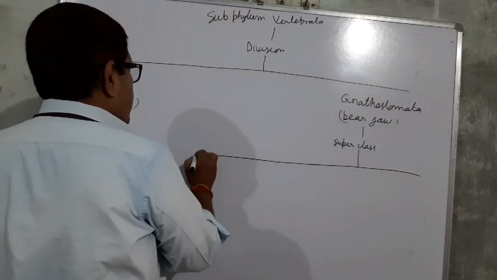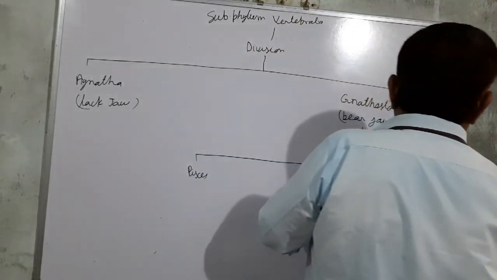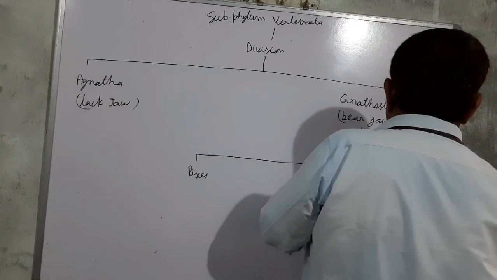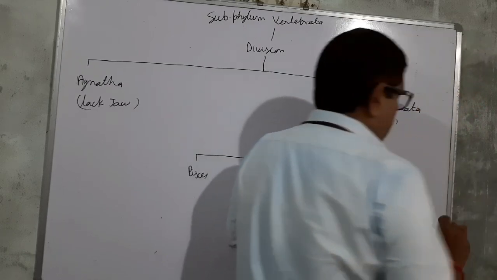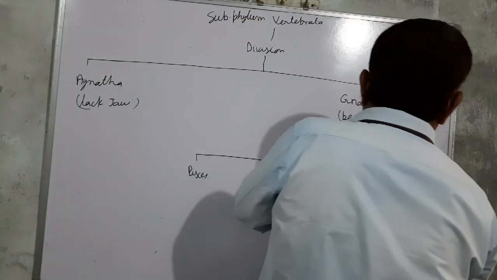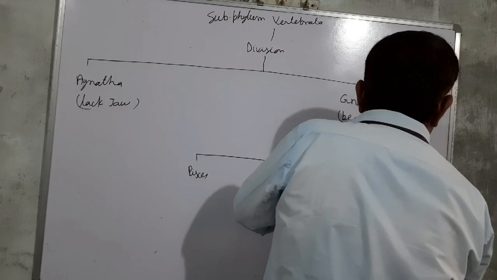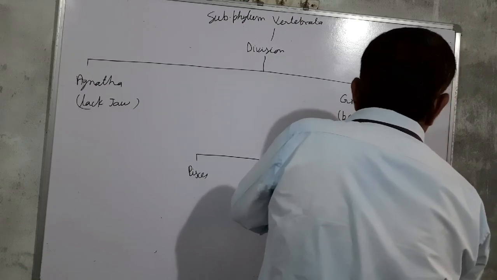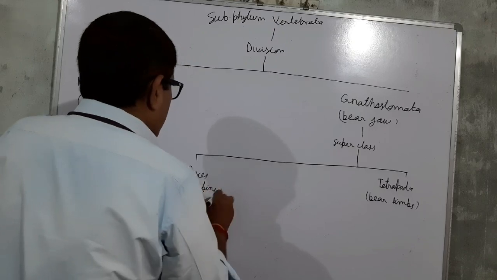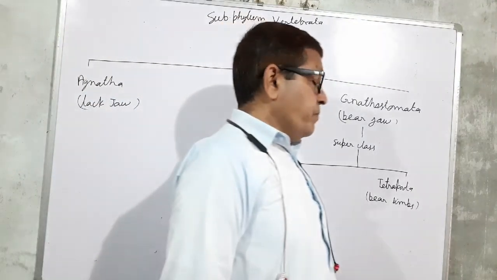One is Pisces and the other is Tetrapoda. Pisces bear the fins and Tetrapoda bear the limbs.